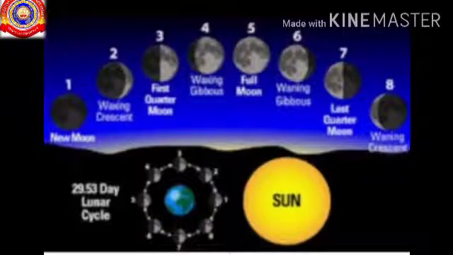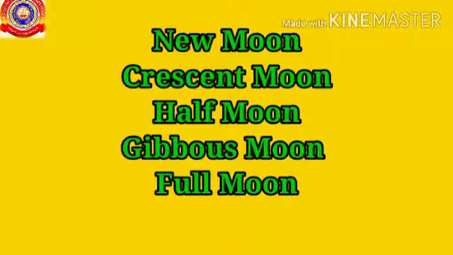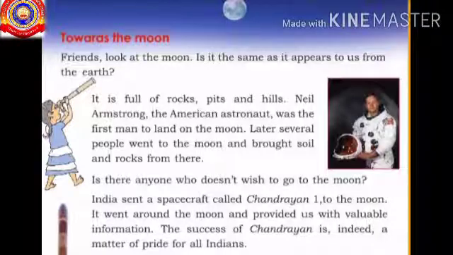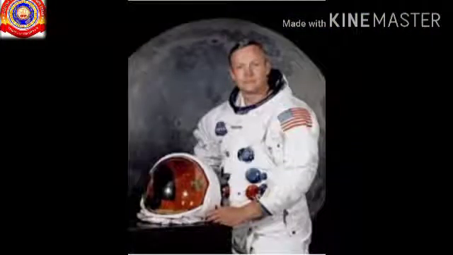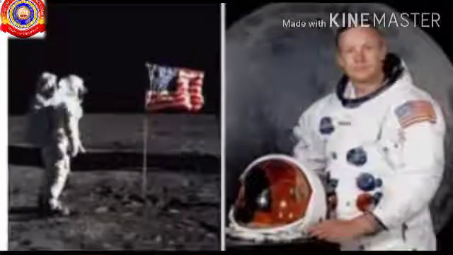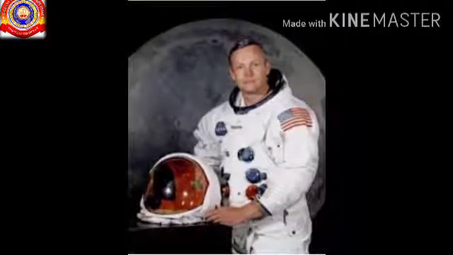Okay children, did you understand about the different phases of moon? Okay, then say the different phases of moon. Yes, new moon, crescent moon, half moon, gibbous moon and full moon. Okay, shall we move on to the next topic? Have you heard the name Neil Armstrong? Okay, then say who was he? Yes, he was the first man to land on the moon. And he was an American astronaut.